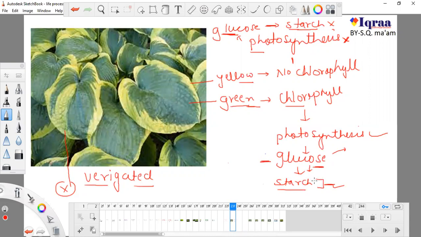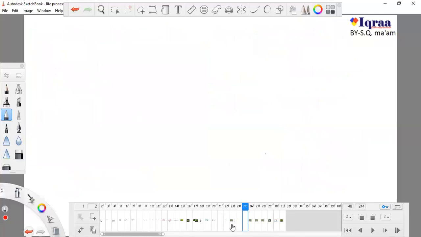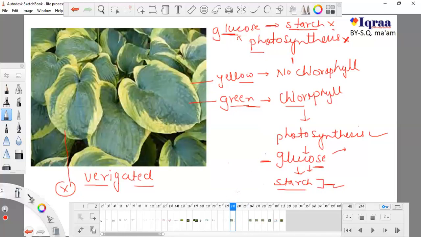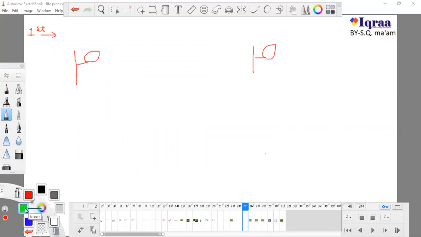Starch is the reserve food material for plants, and glycogen is the reserve food material for animals. Glycogen is for us, but right now we are testing on plants. So we are going to do a practical to find out whether this given information is correct or not. In the first step of the practical, we are using two plants, and both of these plants have these leaves. These leaves are variegated leaves.